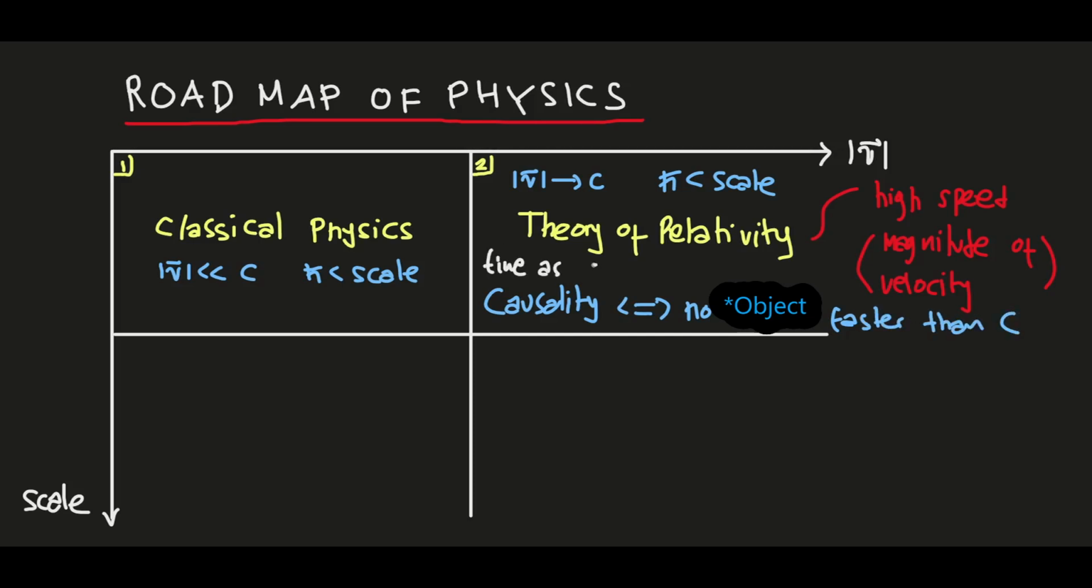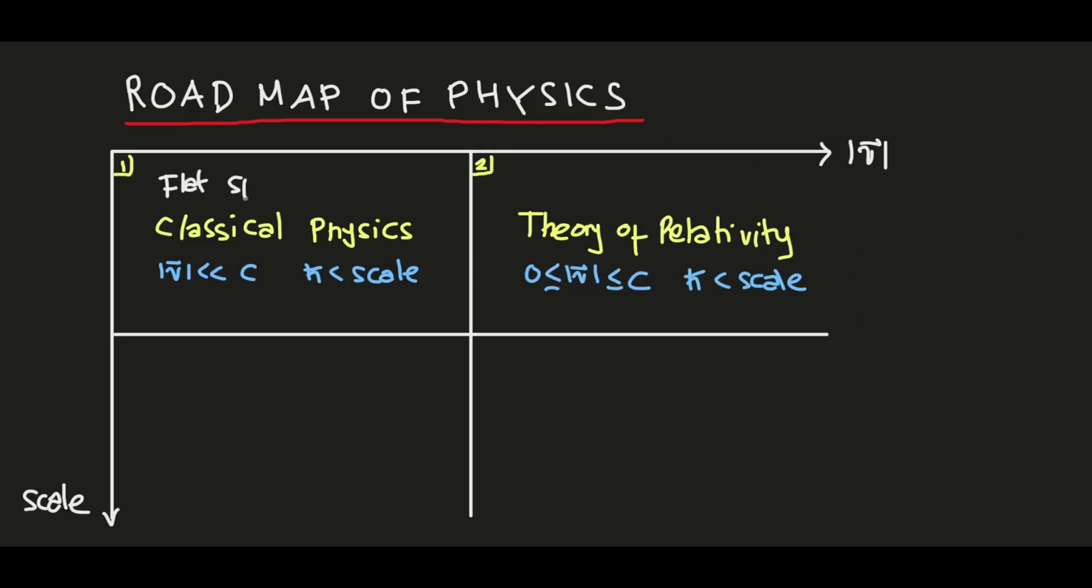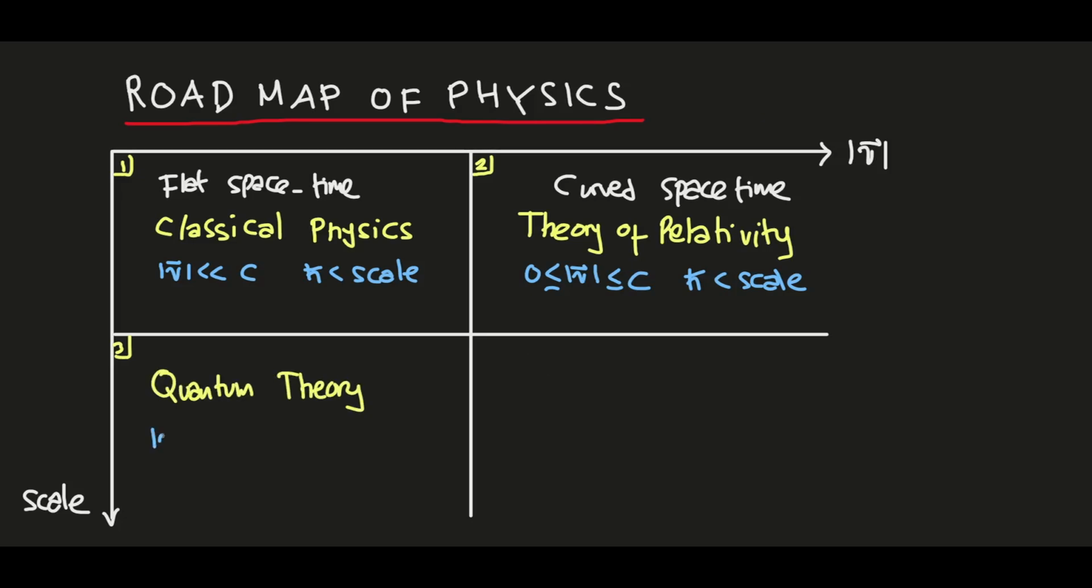So in this theory, we can define time as a coordinate. Now the coordinate is about space and time, or simply space-time, a coordinate that can curve or have a metric tensor or metric space definition. That means in classical physics we work in flat space-time, but in the theory of relativity we can work in curved space-time.